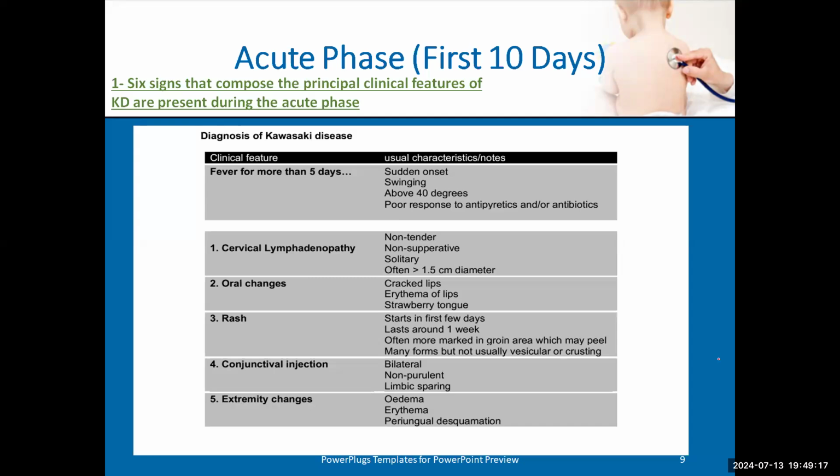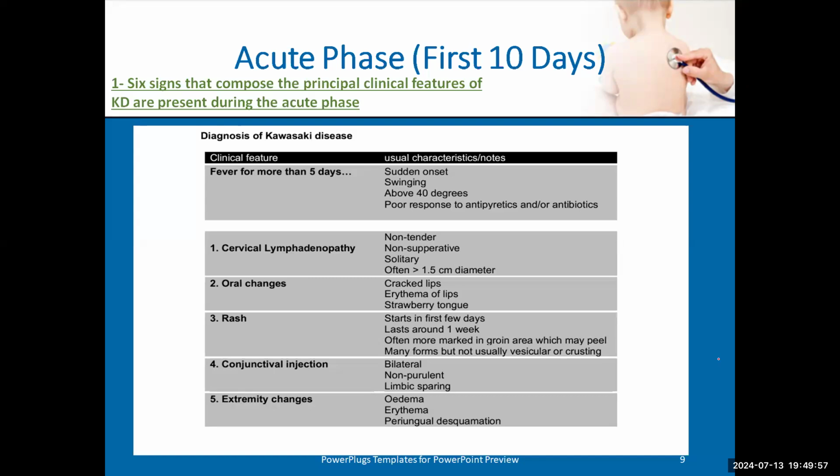Okay, so we would differentiate it from scarlet fever and beta streptococcal infection. If we have streptococcal infection or drug reaction, almost always there will be a focus, will have pus. But in Kawasaki there will be cracked lips, erythema of lips, and strawberry tongue. We leave them and go down to the neck. We have cervical lymphadenopathy. The typical picture is always unilateral in the upper cervical, non-suppurative, big, more than 1.5 centimeter, non-tender.